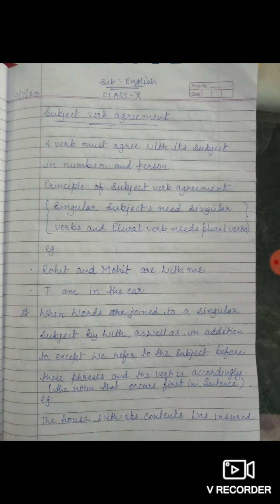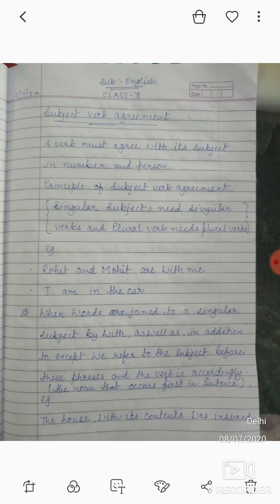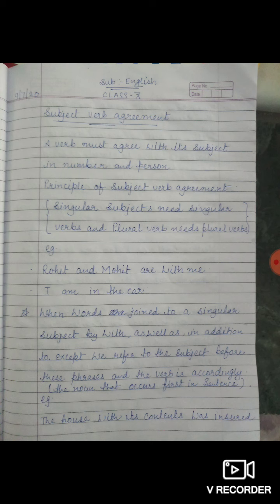Look at the subject we have. The first subject we have is the house and it is singular. That's why we have used was as a helping verb.